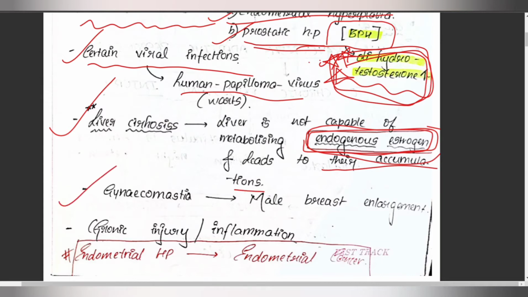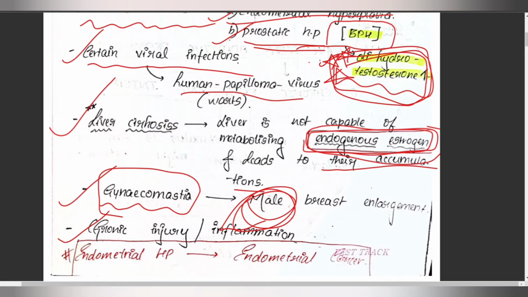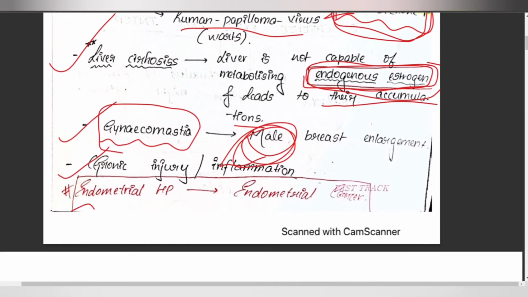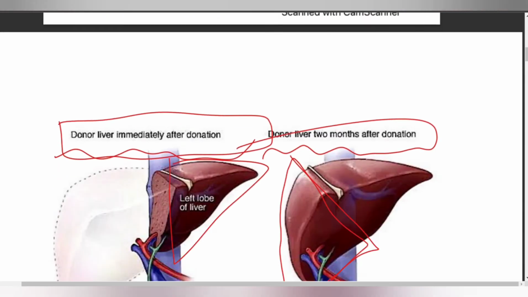It is also seen in gynecomastia, which is nothing but the development and enlargement of breast in males. Next, due to any chronic injury or inflammation, the endometrial hyperplasia might turn into endometrial cancer.